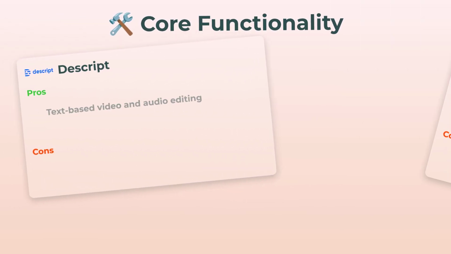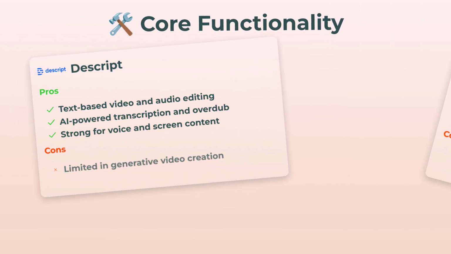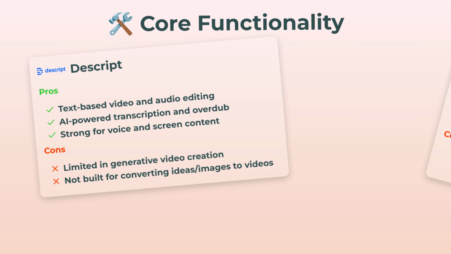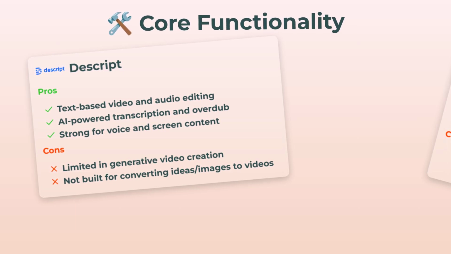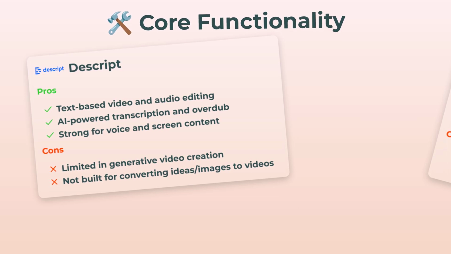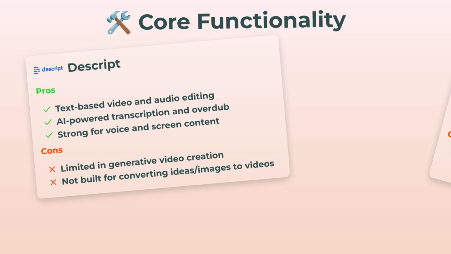Okay, first up, core functionality. Descript. This one's all about taking your video or audio and seriously editing it just by changing the text transcript. AI does the transcription, and you can even overdub your voice, which is wild. But if you're hoping to generate an entire video from an idea or an image, yeah, Descript isn't really built for that.